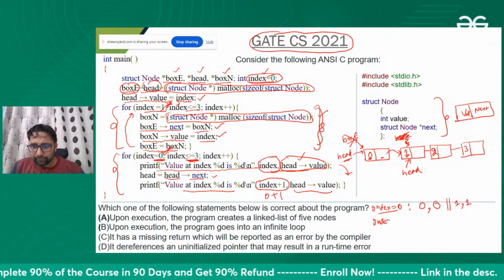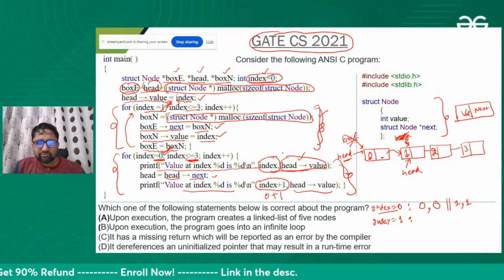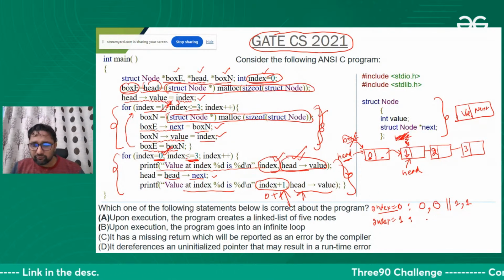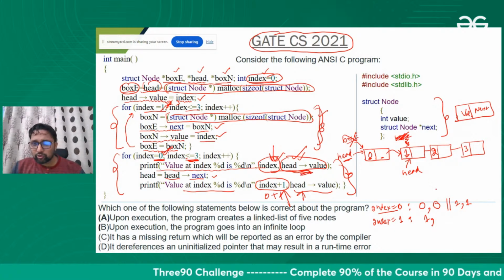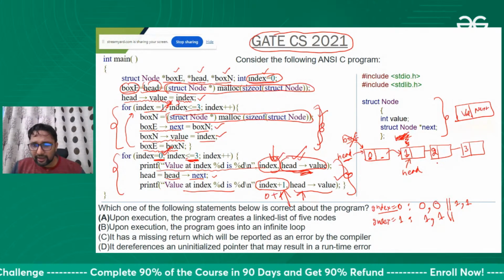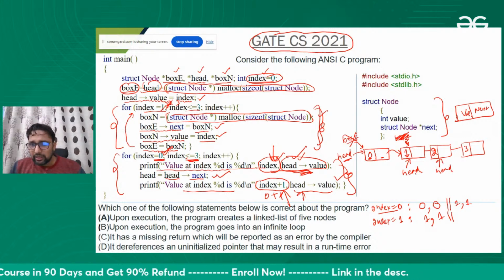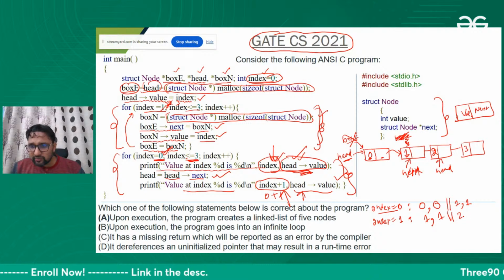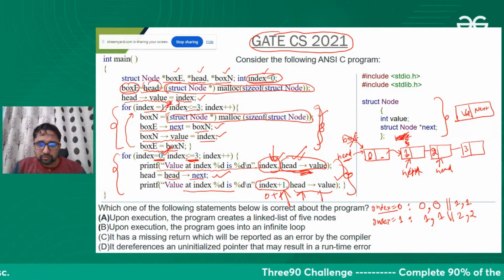Index 1, we are executing this loop. Okay, so what we are doing here is actually printing 2 values. Right now the index value is 1, so we print 1 here, and head is also at 1, so we print 1. Fine. And here we are moving our head also, repeating the same thing. Now head is no more here. And we are printing index plus 1, that is 1 plus 1, 2, and the head value is also 2.